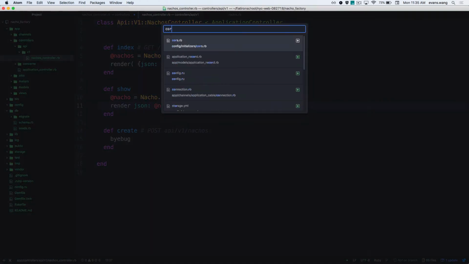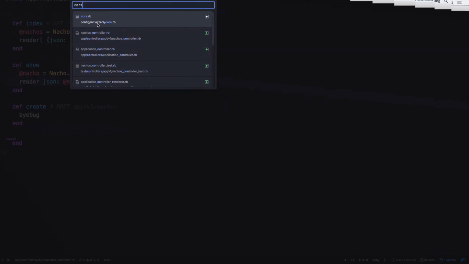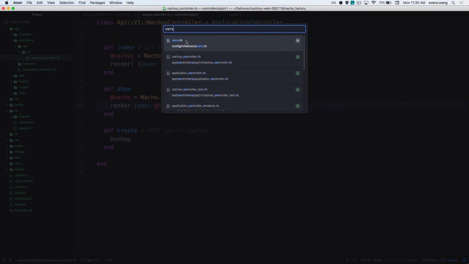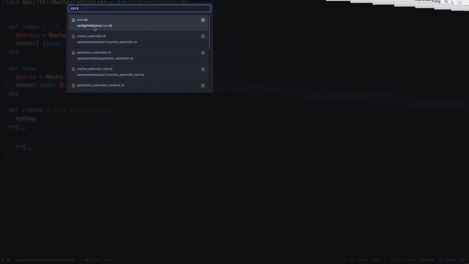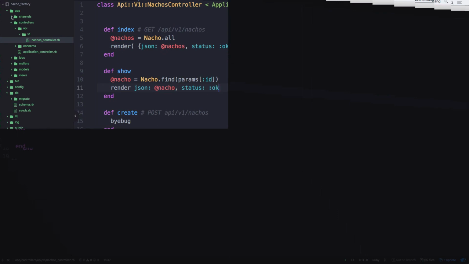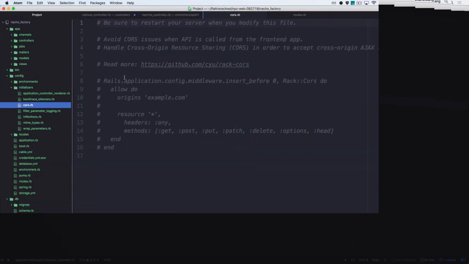Where would I go for CORS? There's a file in Rails, which is a monster, by the way, in config, in initializers, called cors. So let's find that manually. Where is it again? Config, in initializers, a file called cors. Cool. Let's read this. Be sure to restart your server when you modify this file. Avoid CORS issues when the API is called from a front-end app. The reason I want this is because the GET is important to be able to get any information from anywhere, right?